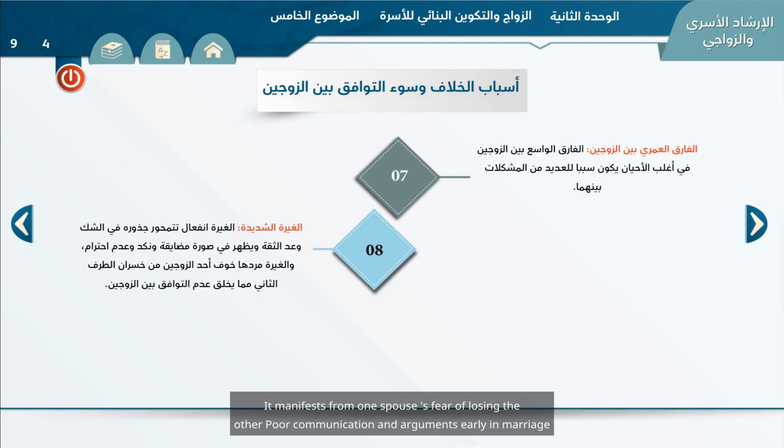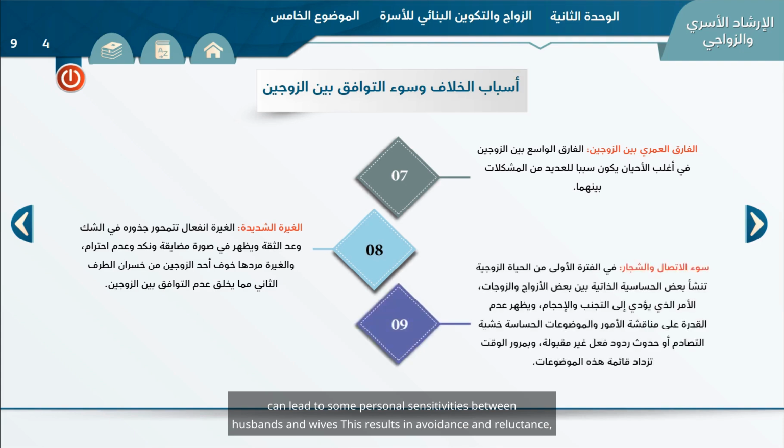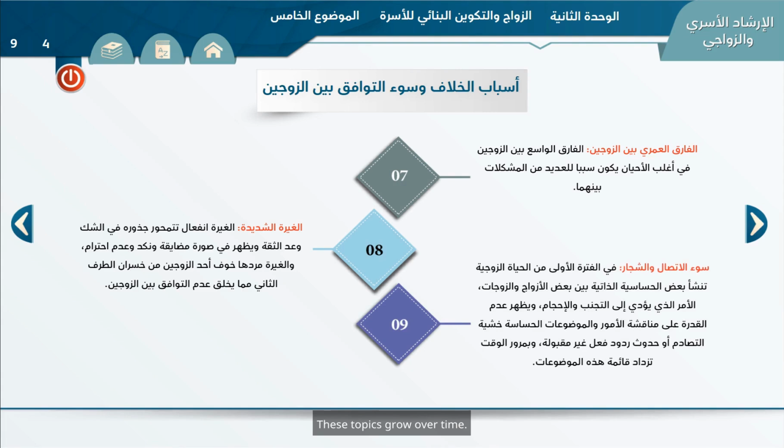Ninth, poor communication and arguments early in marriage can lead to some personal sensitivities between husbands and wives. This results in avoidance and reluctance, unable to discuss sensitive matters, fearing confrontation. These topics grow over time.